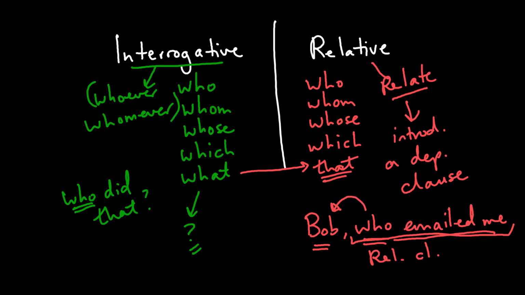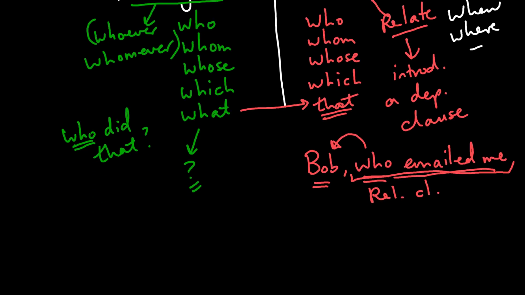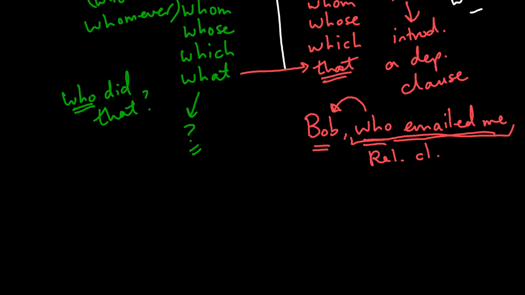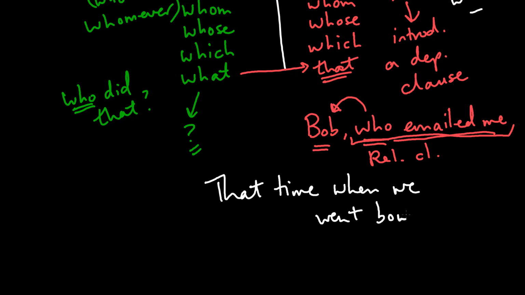One final observation: there are a few other words that can act in the same way as a relative pronoun. So these are words like what, and when, and where. So these tend to be other parts of speech, but you may see them acting like a relative pronoun. So if we take an example here, let's talk about that time when we went bowling.